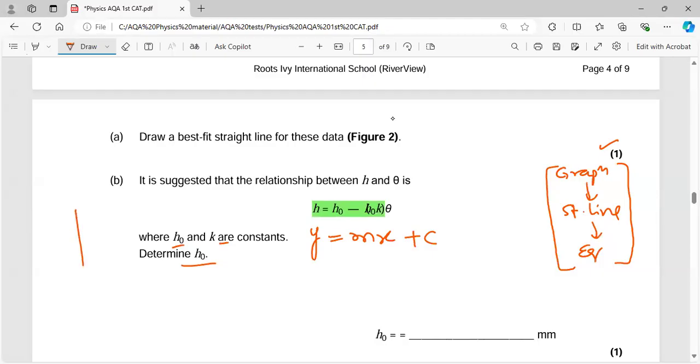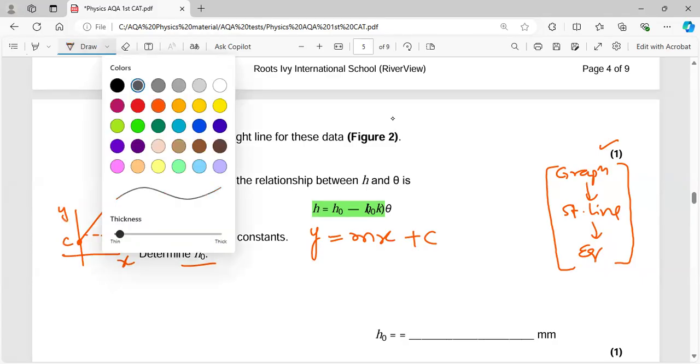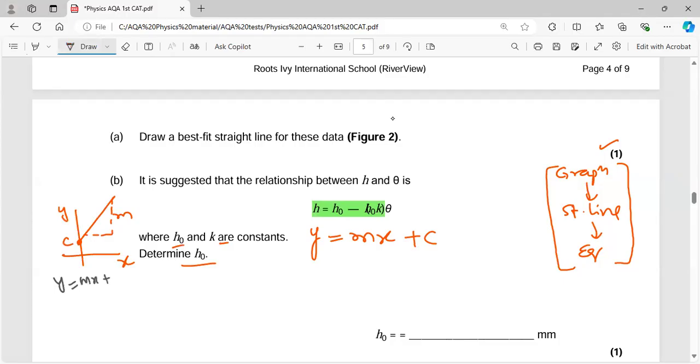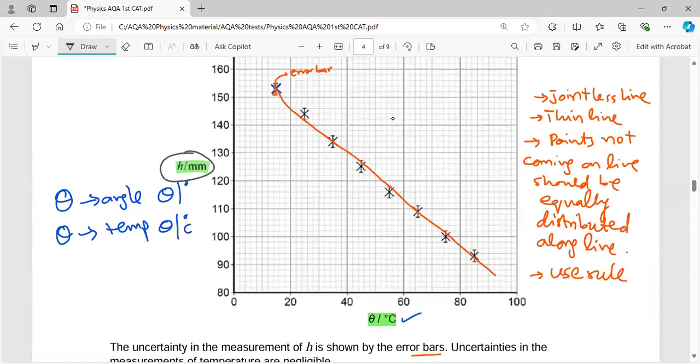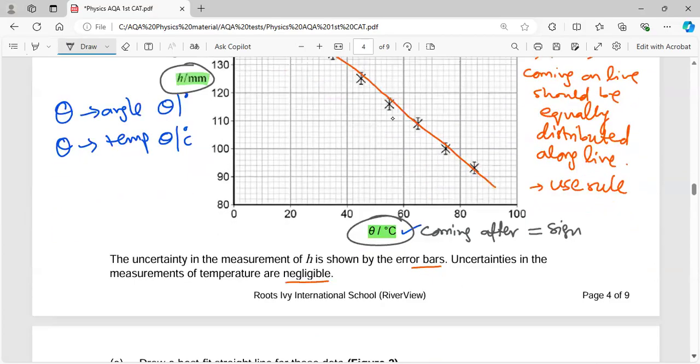Y is the subject of the equation, because if we plot the graph like this, this would be the y-intercept, and this would be the gradient. So you combine all of it in the form y = mx + c. In a similar way, this equation is given, so you have to see what is along the y-axis. It is H, so it should be the subject of the equation. And the x-axis quantity should be coming after the equal sign in the equation.